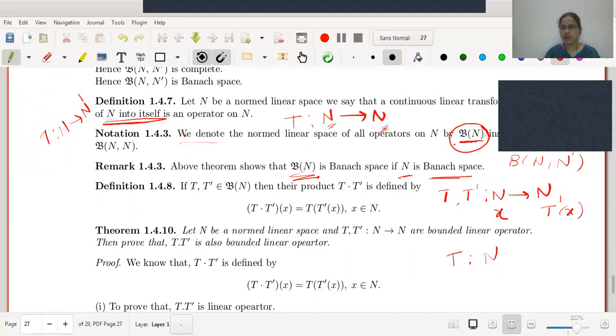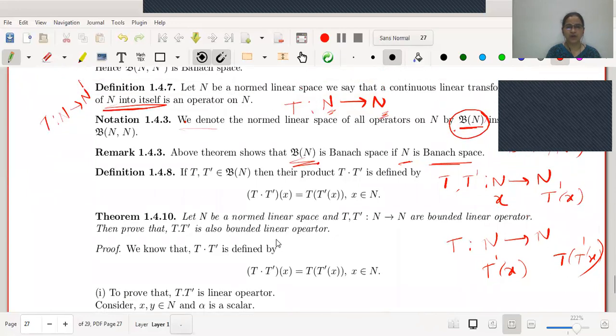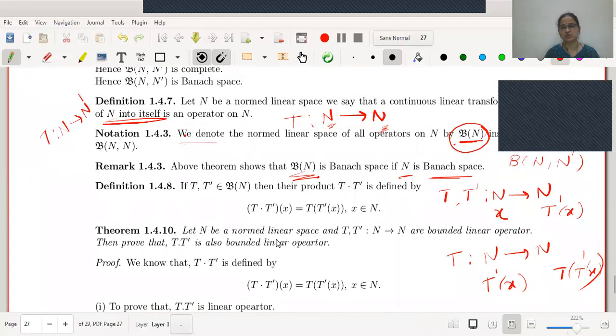T dash of X is an element in N again. Therefore, if I take a mapping T from N to N, here it will be T dash. T dash of X is an element of N. Therefore, what is its image? Its image will be T of T dash of X, right? Therefore, this is defined in a very easy manner. Now, the next theorem we will prove is that the product T T dash is also a bounded linear operator, provided T and T dash are both bounded linear operators.